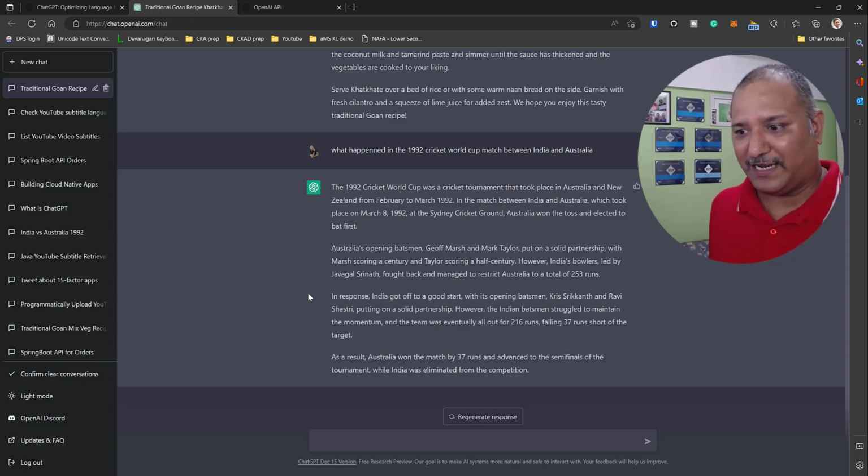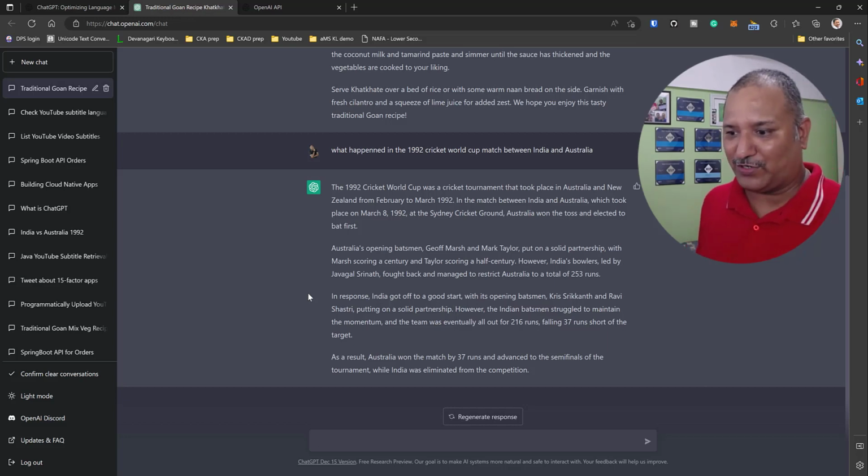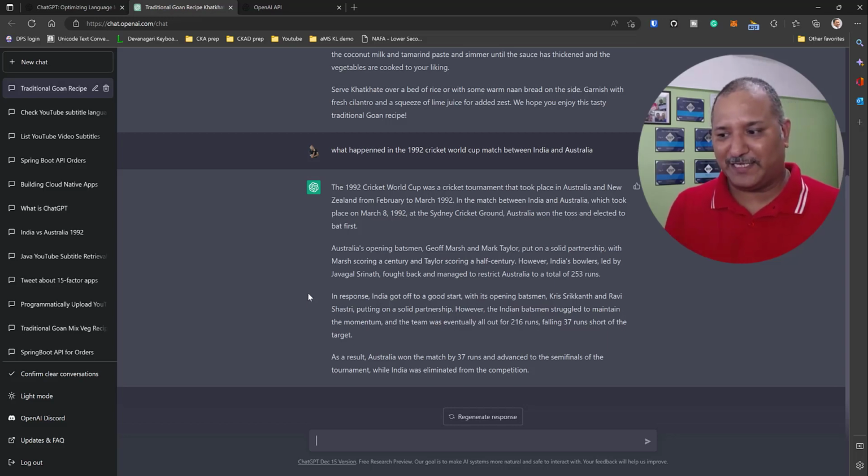However, India's bowlers, led by Jogal Srinath, fought back and managed to restrict Australia to a total of 253. In response, India got off to a good start, with its opening batsmen Chris Srikanth and Ravi Shastri putting on a solid partnership. However, Indian batsmen struggled to maintain the momentum, and the team was eventually all out for 216, falling 37 runs short of the target. As a result, Australia won the match by 37 runs and advanced to the semi-finals of the tournament, while India was eliminated from the competition.